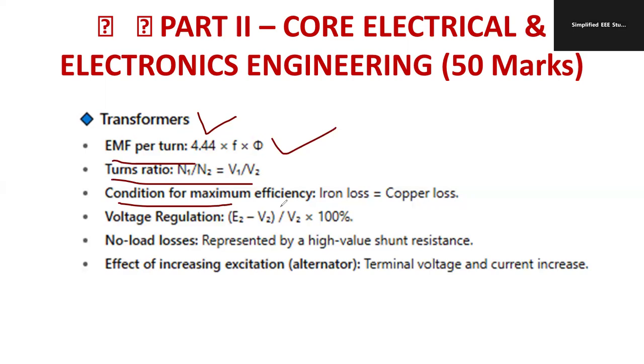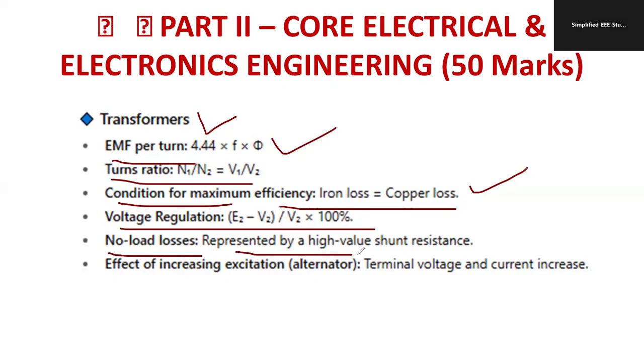Condition for maximum efficiency: iron loss will be equal to copper loss. Voltage regulation: (E2 minus V2) by V2 into 100%. That is called voltage regulation. No load losses are represented by a high value shunt resistance. Effect of increasing the excitation: terminal voltage and terminal current get increased. These are the fundamental questions.